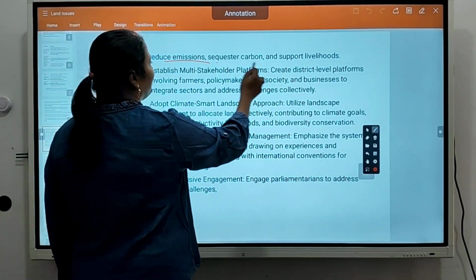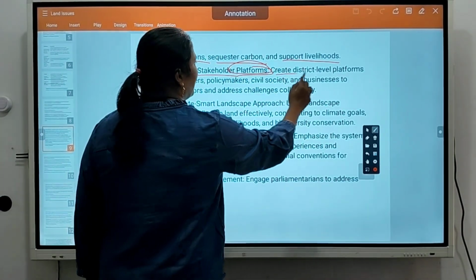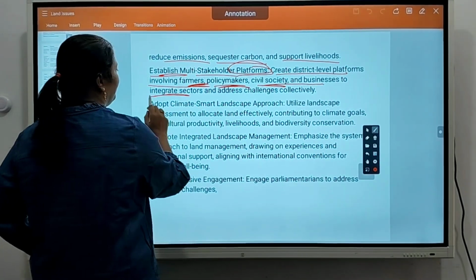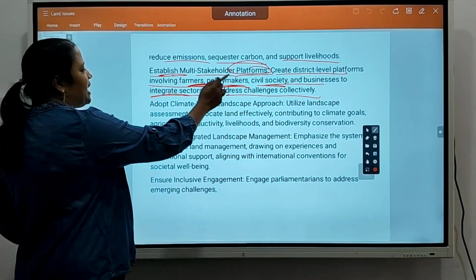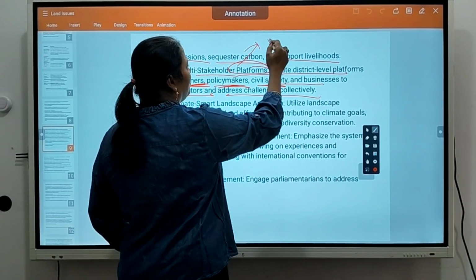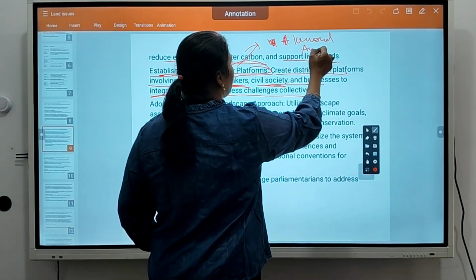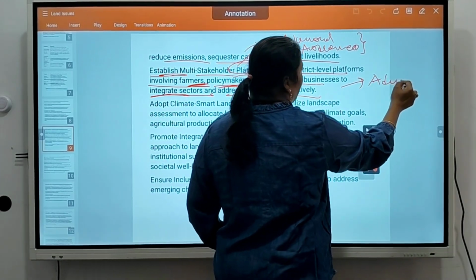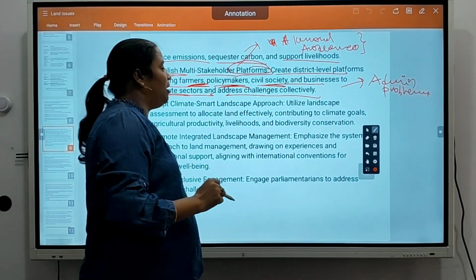Reduce emissions, sequester carbon, support livelihoods. Establish multi-stakeholder platforms. Create district-level platforms involving farmers, policymakers, civil society, businessmen to integrate sectors and address challenges collectively. So, establish multi-stakeholder platforms so that the knowledge gap, awareness gap, or administrative problems will be solved. Bottlenecks will be solved.